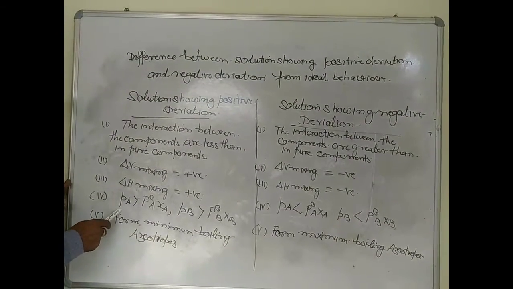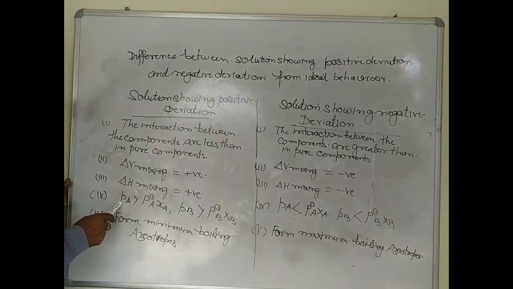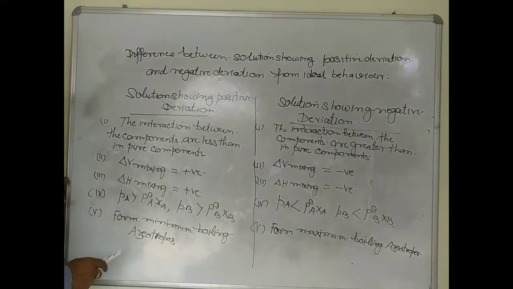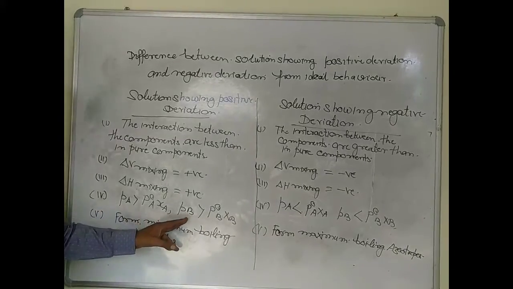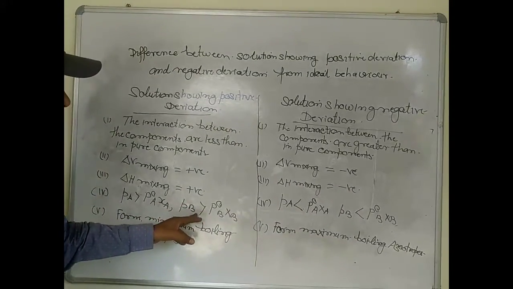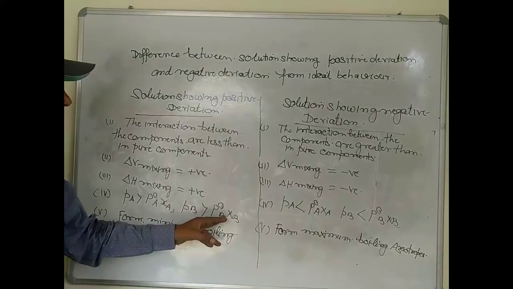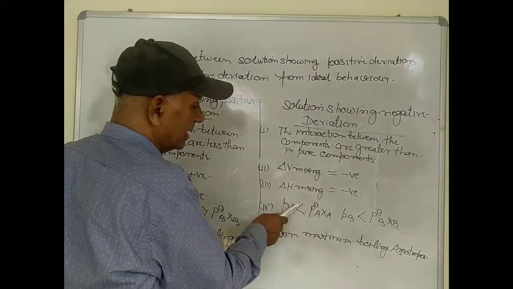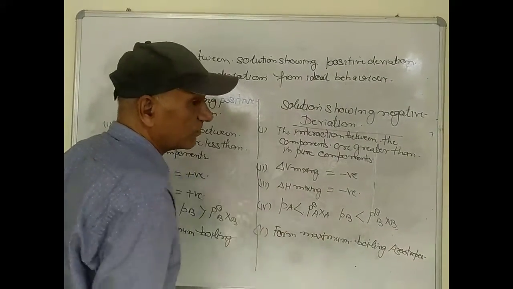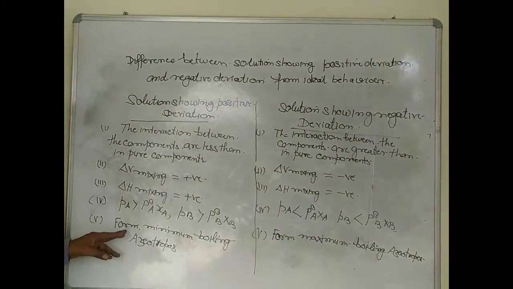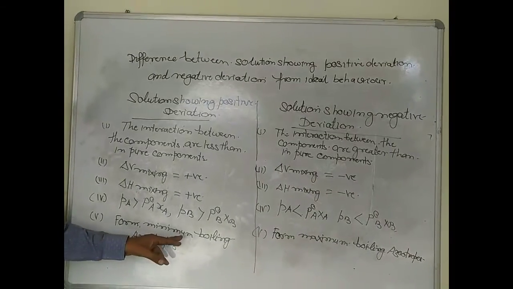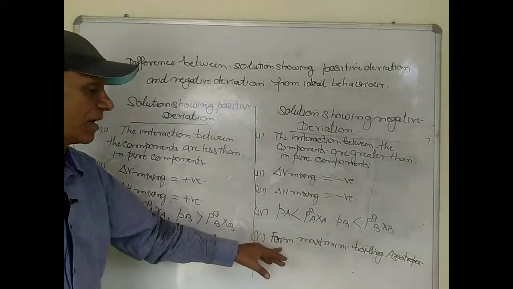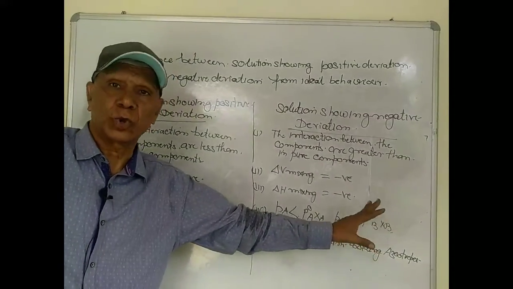In this case, the partial vapor pressure of a component is greater than the product of P naught A and XA. Partial pressure of the B component is greater than P naught B and XB. In this case, the partial vapor pressure is less than the expected values. This solution forms the minimum boiling azeotropes, and this forms the maximum boiling azeotropes.